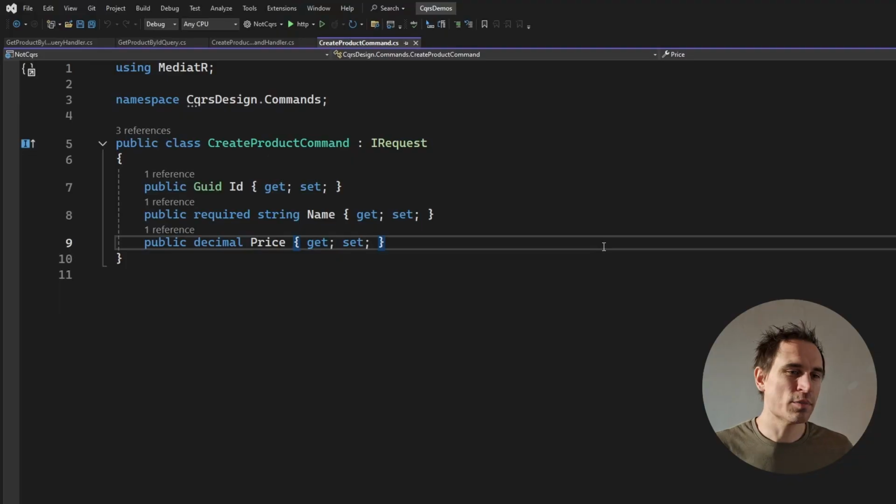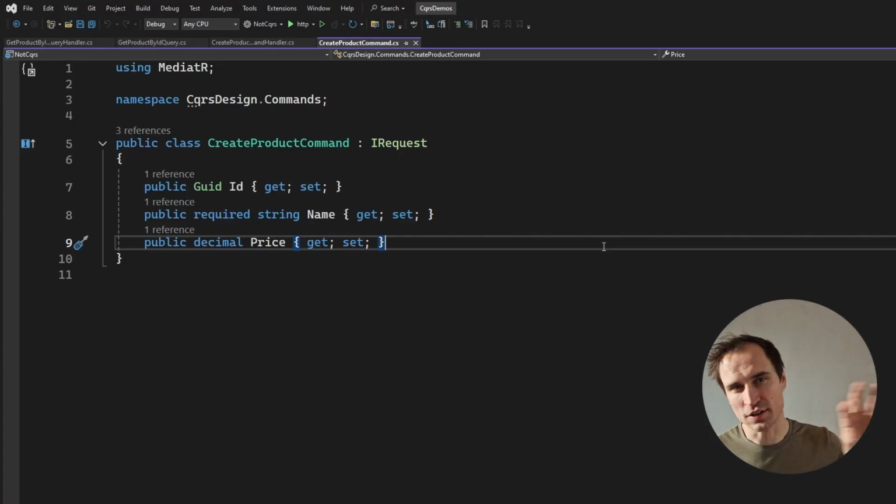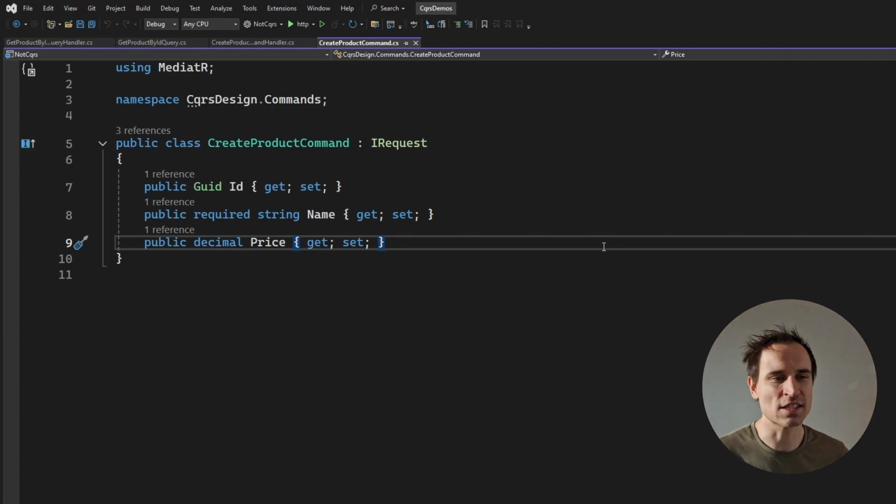So now you kind of have two flavors of CQRS. You have the architectural pattern and you have the design pattern. So let's take a look at our code and see if this is CQRS, the design pattern. So the main issue I have with this implementation is that it does not clearly show what a command or a query should be. So this next part actually applies to both the architectural and the design interpretation of CQRS, let's say. And let's talk a bit about what it really means to have commands and queries.